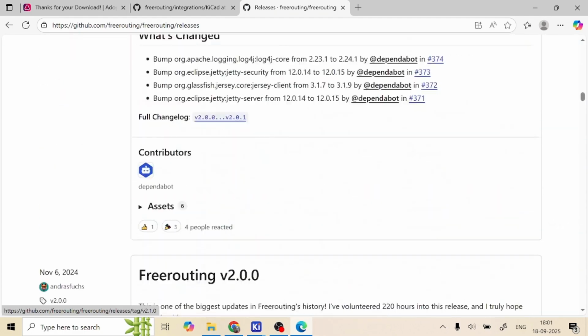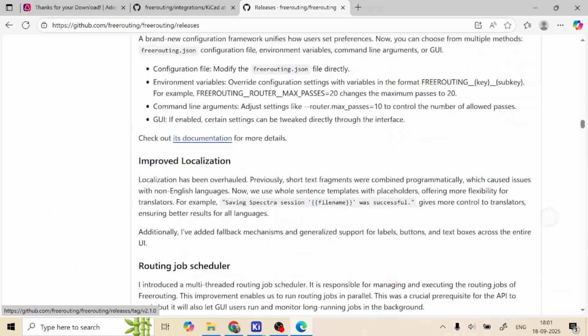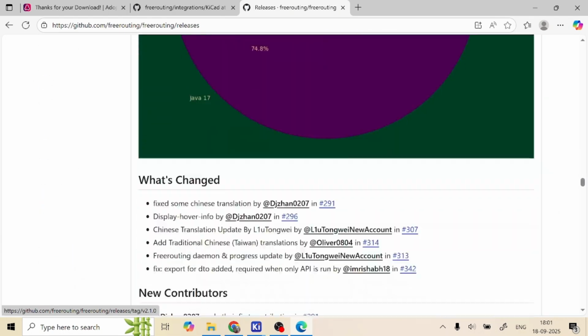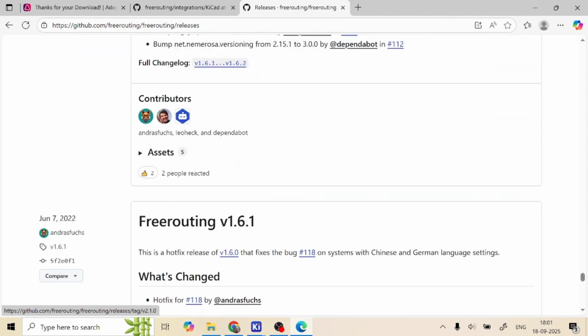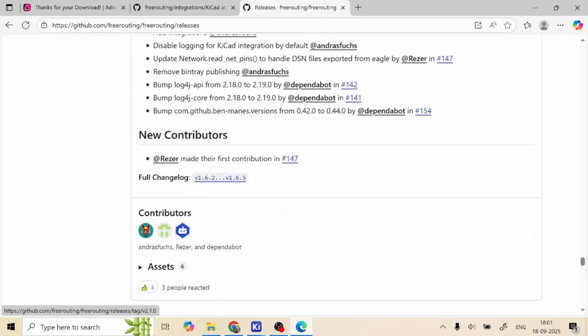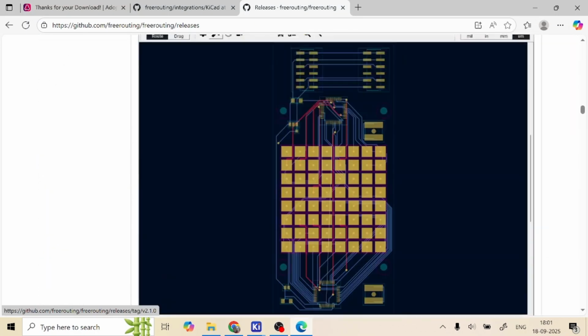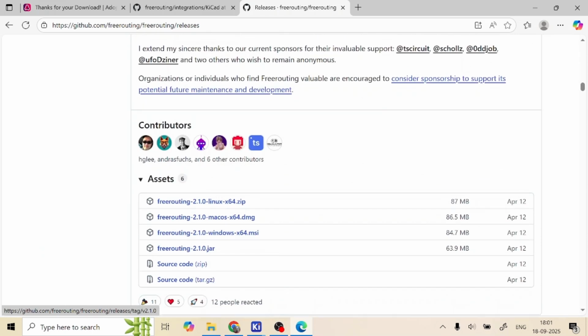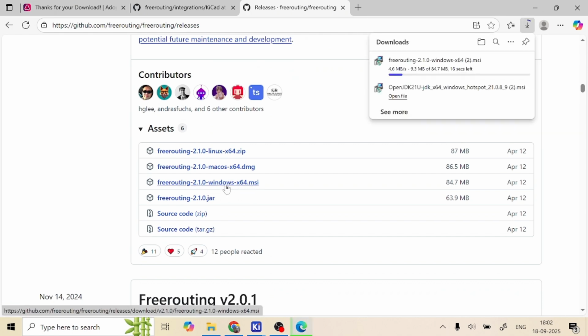Scroll down again. Here you can see the assets, that is FreeRouting. For Windows you can download this .msi file. Again click on FreeRouting and it will be downloaded.